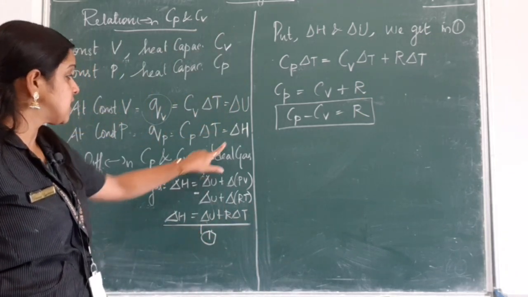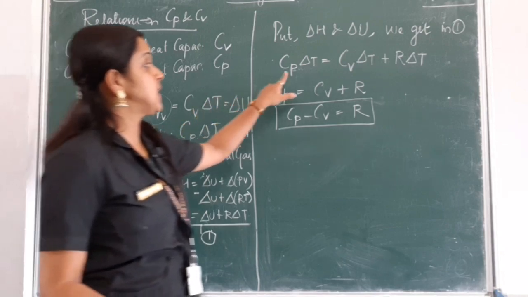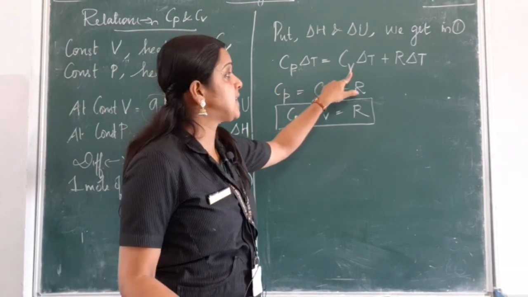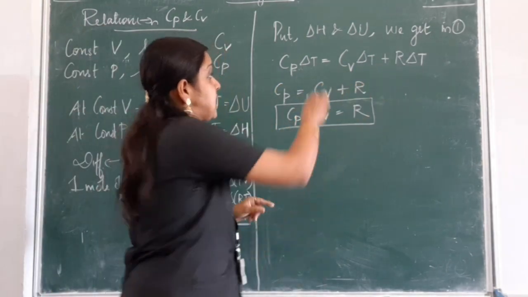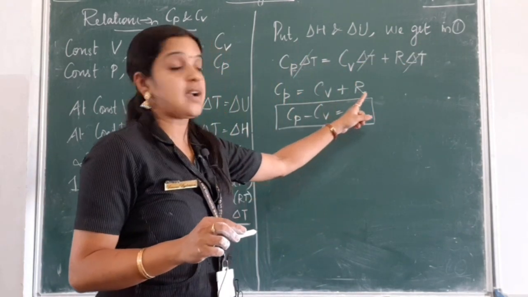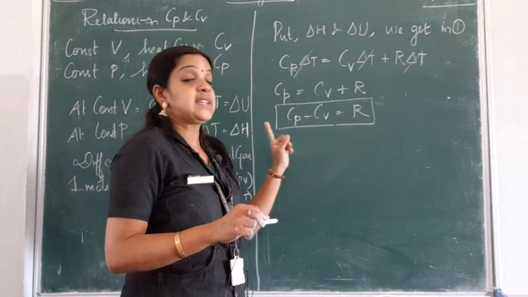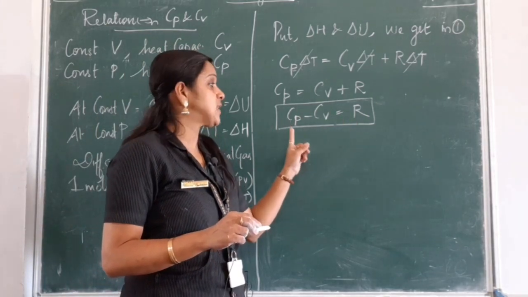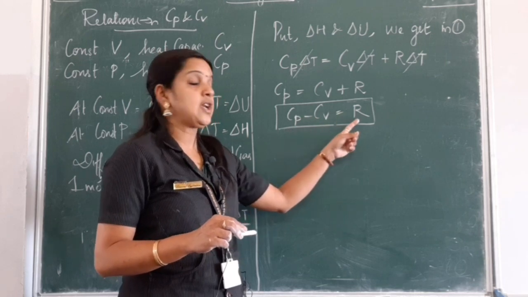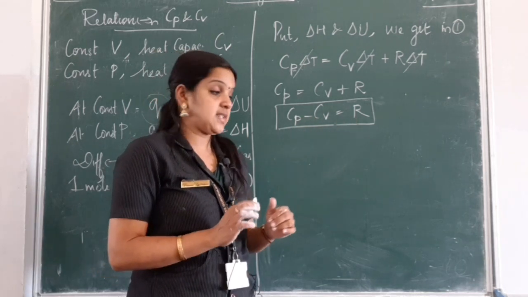What is del H? Cp del T. What is del U? Cv del T. So Cp del T is equal to Cv del T plus R del T. Cancel all the del T. You get Cp equal to Cv plus R. Cp minus Cv is equal to R, which shows the difference in the heat capacity at constant pressure and constant volume will be equal to the universal gas constant. So this is heat capacity.